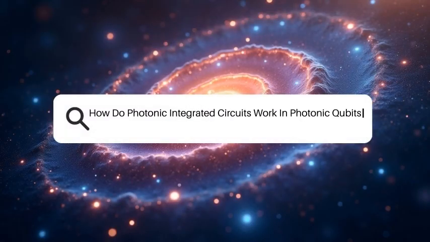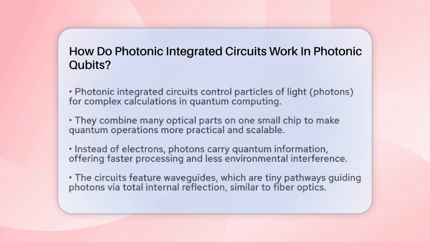How do photonic integrated circuits work in photonic qubits? Imagine a tiny chip that can control particles of light to perform complex calculations. That's what photonic integrated circuits do in the world of quantum computing. They bring together many optical parts on one small piece of material, making quantum operations more practical and scalable.